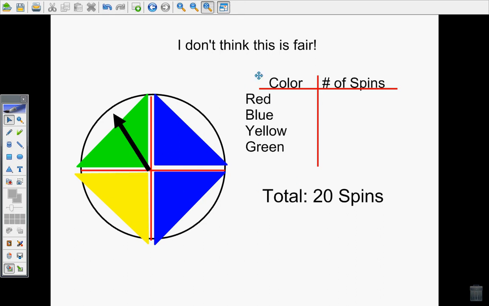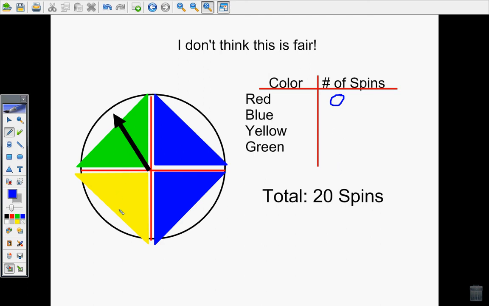Now look at our colors. Notice one of our colors is absent. So what does that mean for red? If you said that red should never have any spins, then you'd be correct, so I'd get to put a 0 there. What do you notice about blue compared to yellow and green? You should see that it's more likely to land on blue than yellow or green since it takes up more of the spinner. So I'd expect that my blue spin should be more than yellow or green.